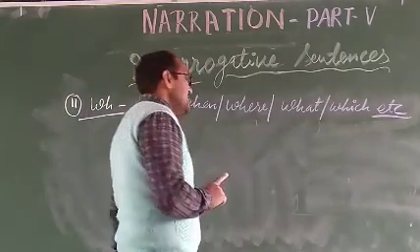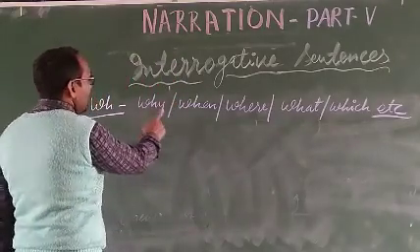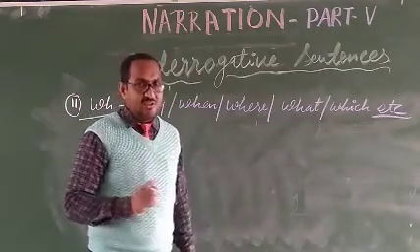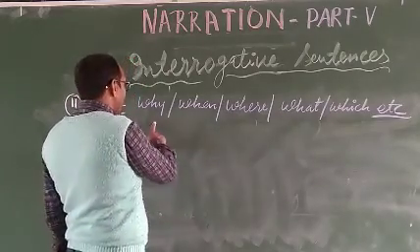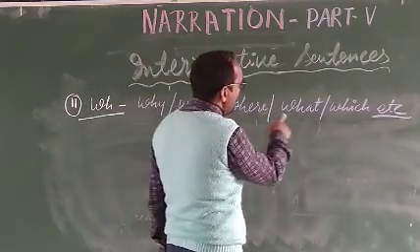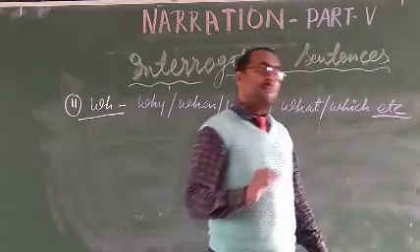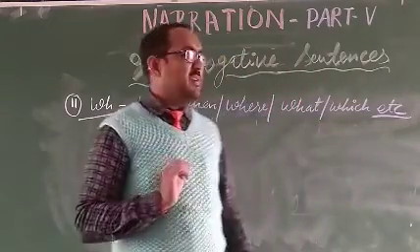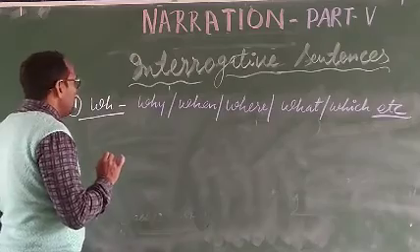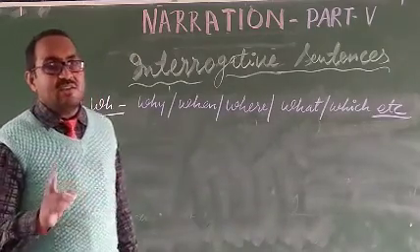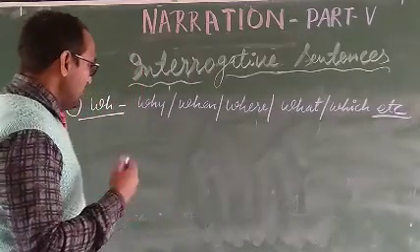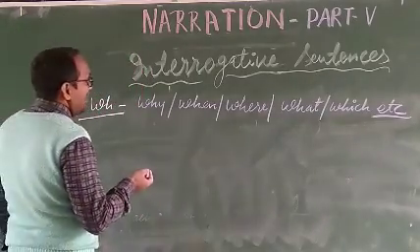Second type means the sentences which start with a question word, like why, when, where, what, which, and so on. Why is it called WH? Because most interrogative words start with WH, such as how, etc. Okay.